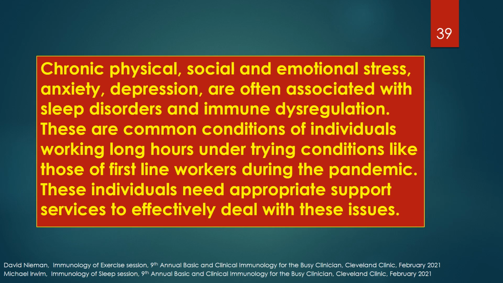Chronic physical, social, and emotional stress, anxiety, depression, etc., are often associated with sleep disorders and immune dysregulation. These are common conditions of individuals working long hours under trying conditions like those of first-line workers during the pandemic. These individuals need appropriate support services to effectively deal with these issues.